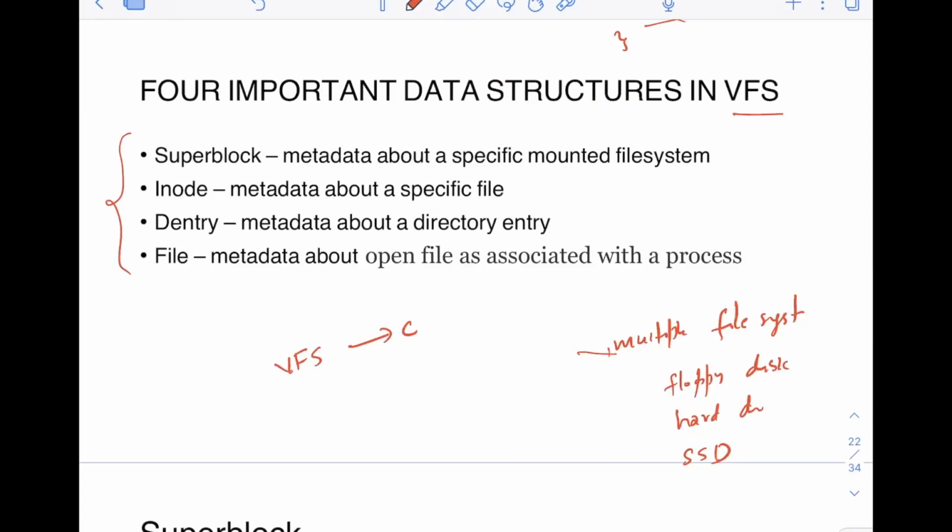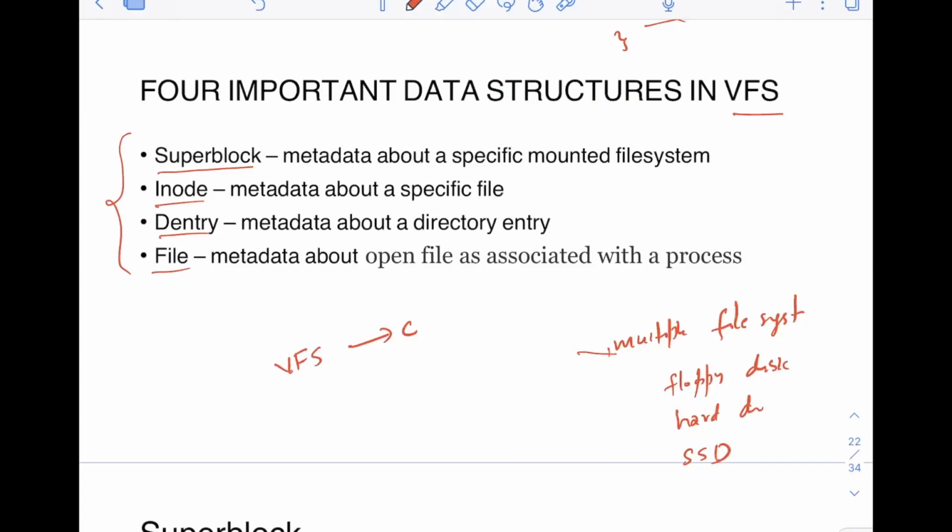But still, it tries to go that way. It defines these objects. Of course, in C you use structures, struct, for defining this. You don't have the concept of creating classes in C. So you have superblock, inode, dentry, and file. We will discuss these in detail, but these are the 4 important data structures in VFS.